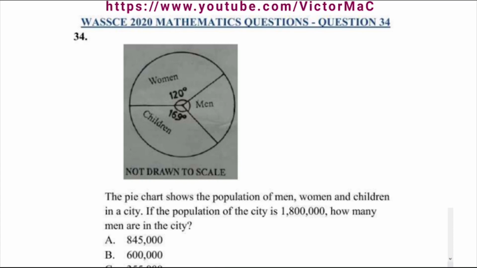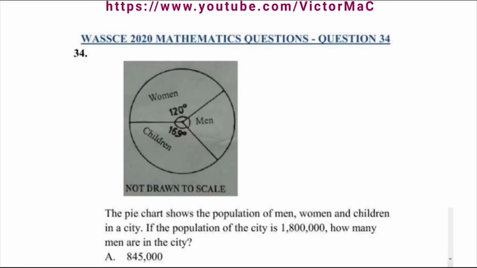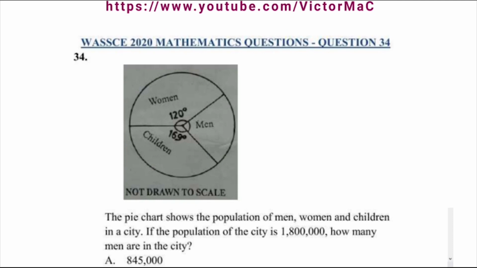The pie chart shows the population of men, women, and children in a city. If the population of the city is 1,800,000, how many men are in the city? We have the following options given to us. So what's the population of the men? Very simple. We just try to calculate the angle of the sector for men.